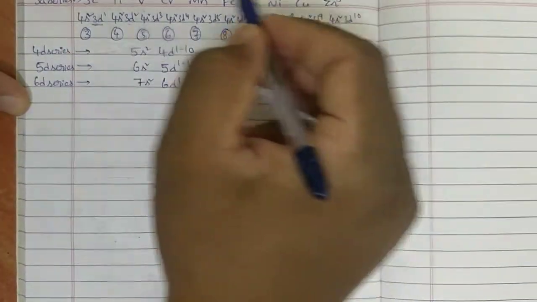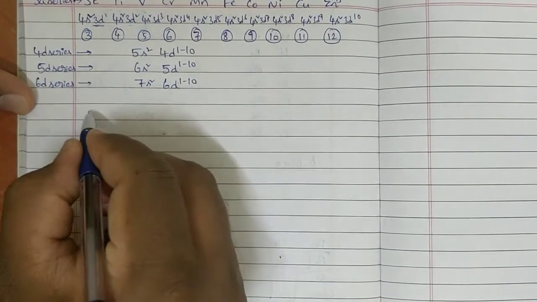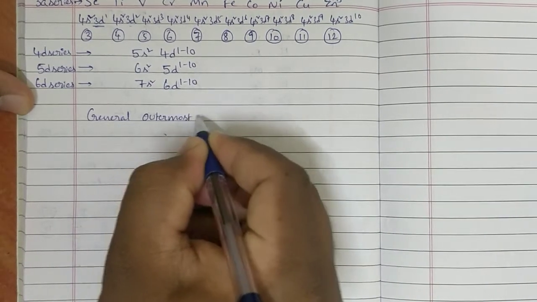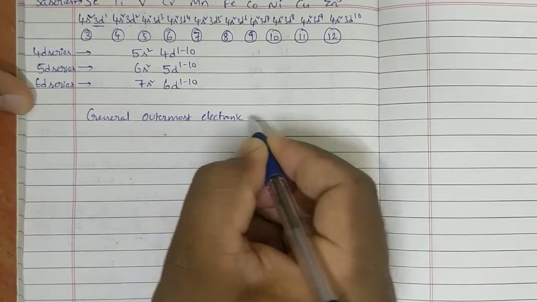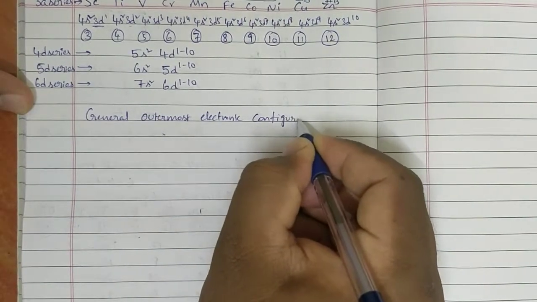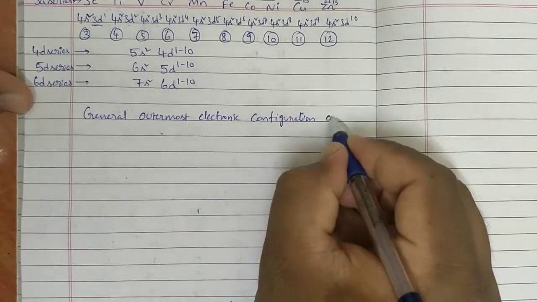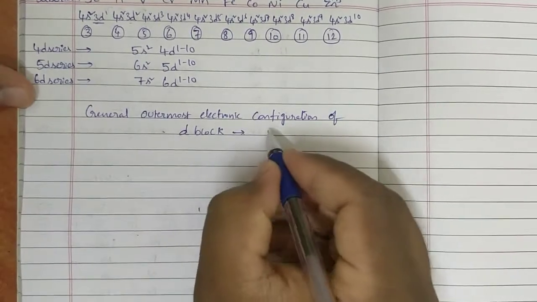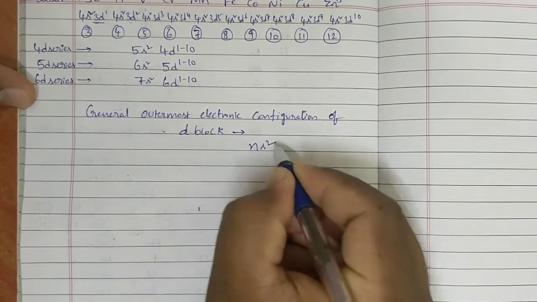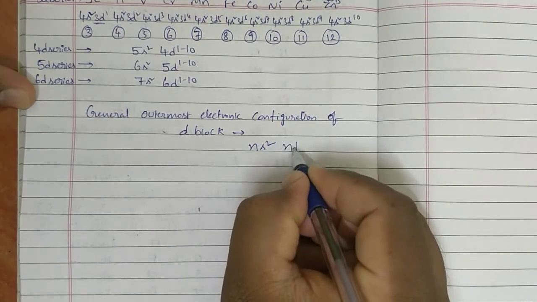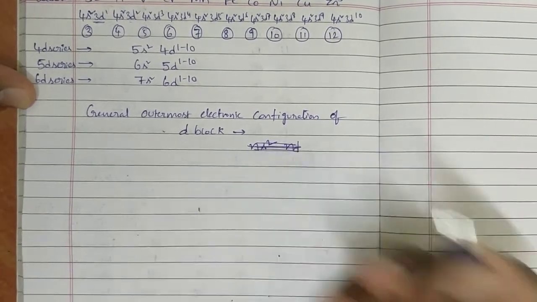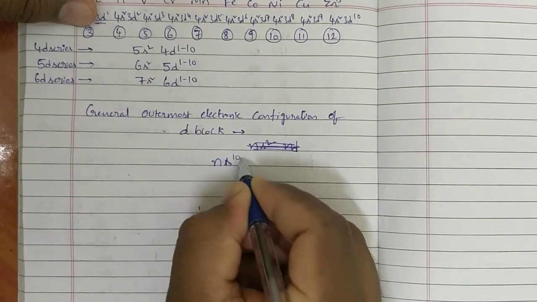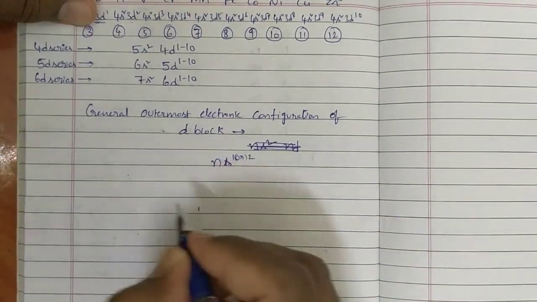By concluding all these things, I am going to write the general outermost electronic configuration of d block elements: ns1 or 2, (n-1)d1 to 10. Exceptional configurations are there.